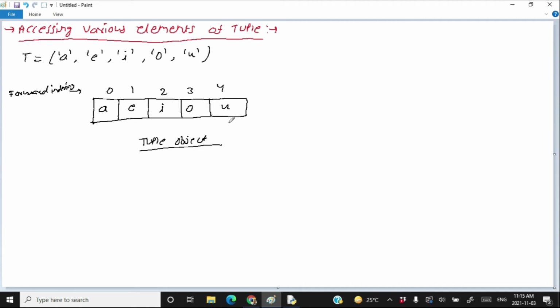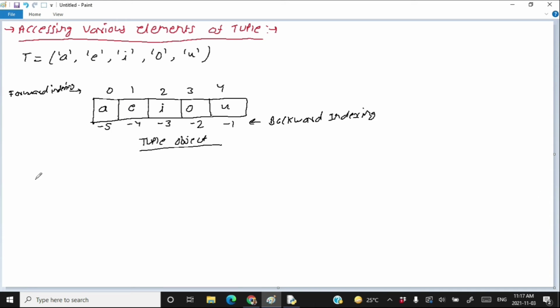And other type of indexing is from right to left, starting with -1. -1, -2, -3, -4, -5. This indexing is from right to left, starting with -1. This is called backward indexing. The forward indexing is from left to right. The backward indexing is from right to left. The forward indexing starts from 0, goes up to 4, and the backward indexing starts from -1, goes up to -5. And using this indexing, we can access various elements of the tuple.